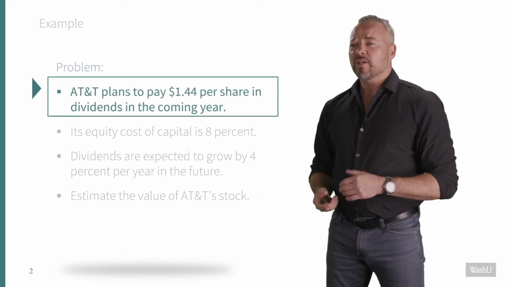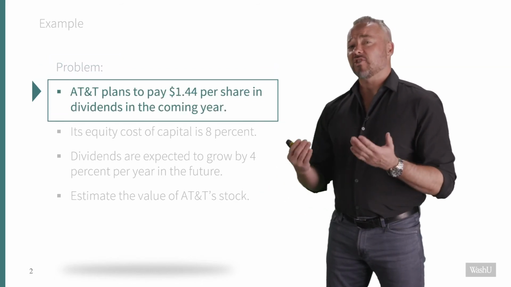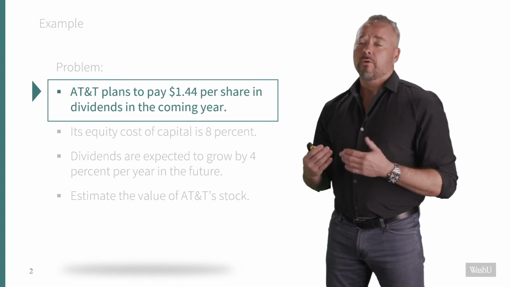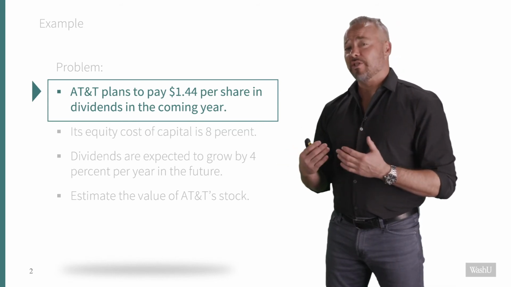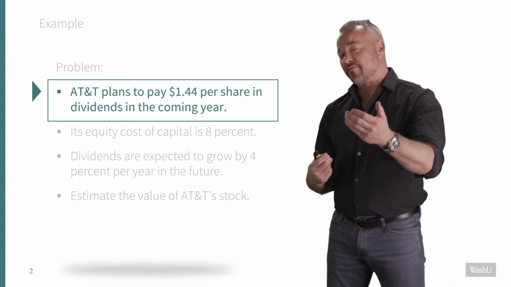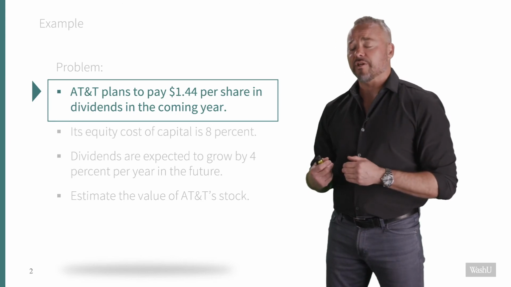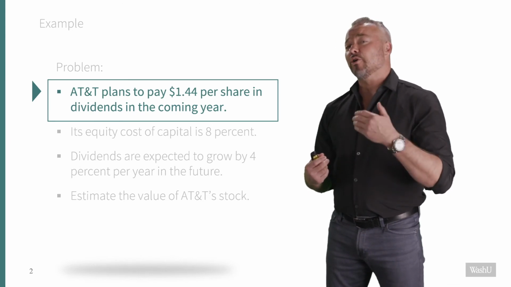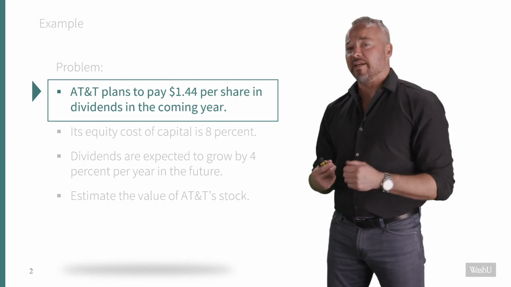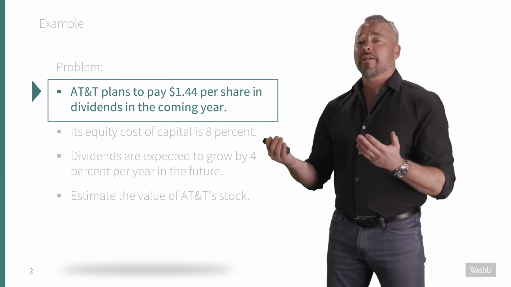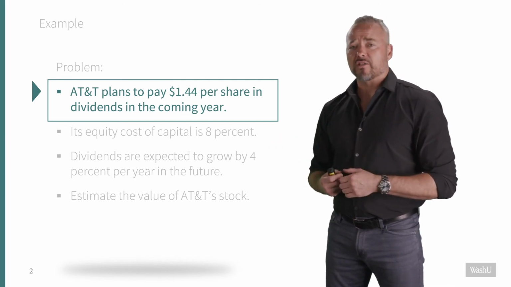All right, let's take a look at an example to see how we might apply this very straightforward formula. Suppose I wanted to value a single share of stock in the company AT&T. Well, what do I need to input to use that formula? I'm going to need a forecast of their dividend for AT&T in the next year. I'm going to need a forecast of their long-term growth rate in the dividends that AT&T is going to pay. And I'm going to need a discount rate, my equity cost of capital.